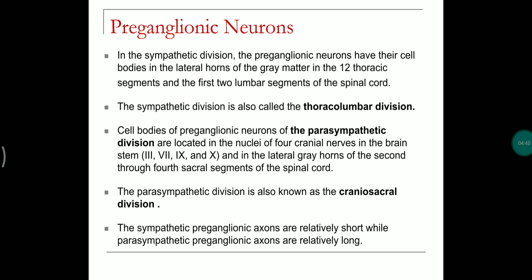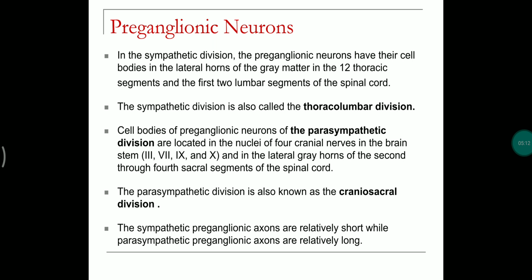The cell bodies of the preganglionic neurons of the parasympathetic nervous system are located in the nuclei of four cranial nerves in the brain, the third, seventh, ninth and tenth, and in the lateral gray horns of the second through fourth sacral segments of the spinal cord.